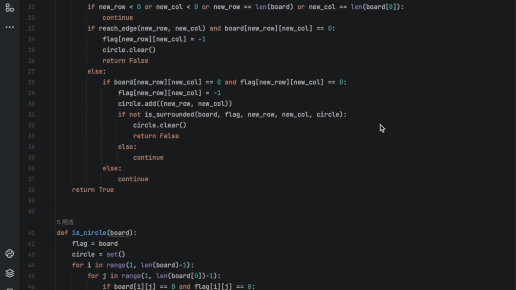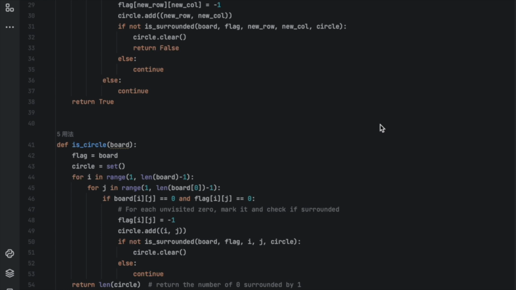And then the eCircle function counts the number of zeros entirely surrounded by ones in the entire game board. It iterates through the entire game board, and for each unvisited zero, it calls the surrounded function to check if it's surrounded. If the surrounded function returns true, it means that zero is entirely surrounded, so add it to the circle set. Finally, return the length of the circle set, which represents the number of zeros surrounded by ones.